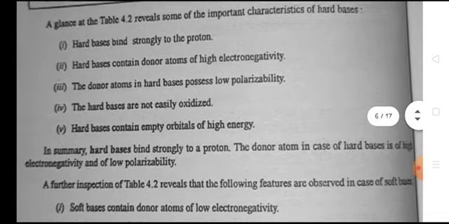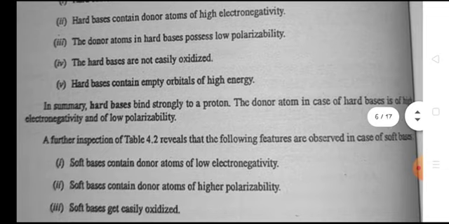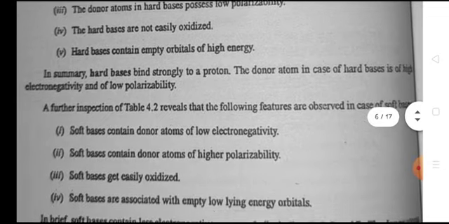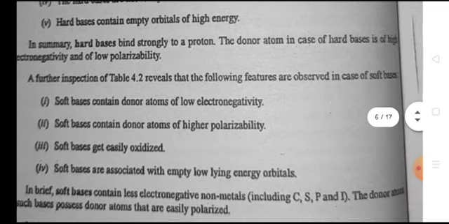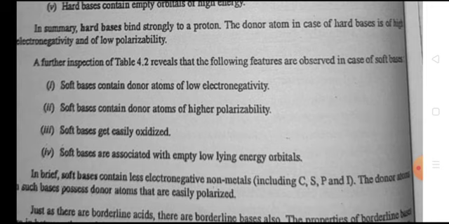A glance at Table 4.2 reveals some of the important characteristics of hard bases. Hard bases bind strongly to the proton. Hard bases contain donor atoms of high electronegativity. The donor atoms in hard bases possess low polarizability. The hard bases are not easily oxidized. Hard bases contain empty orbitals of high energy. In summary, hard bases bind strongly to a proton, and the donor atom is of high electronegativity and low polarizability.